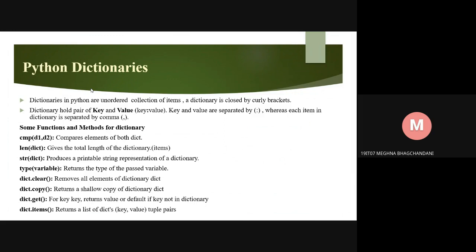First is cmp, which compares elements of both dictionaries. len gives the total length of the dictionary. str produces a printable string representation of a dictionary. type returns the type of the passed variable. dict.clear removes all items of the dictionary. dict.copy returns a shallow copy of the dictionary. dict.get for a key returns the value, or default if the key is not in the dictionary. So let's move to the next slide.